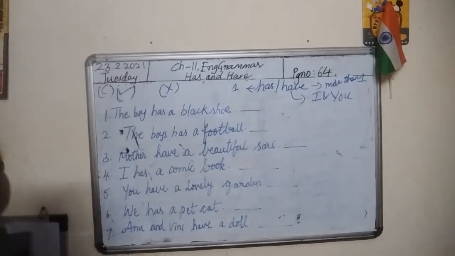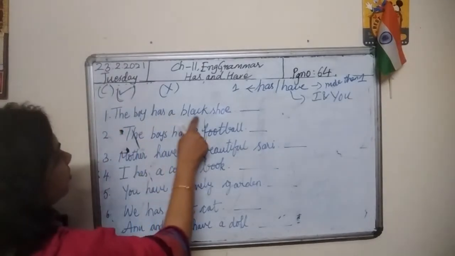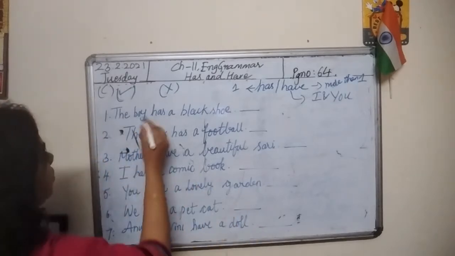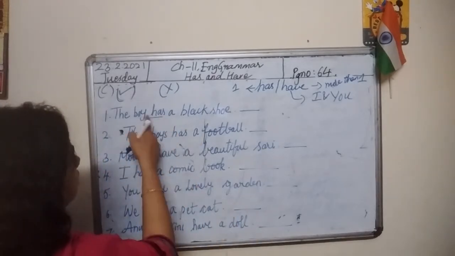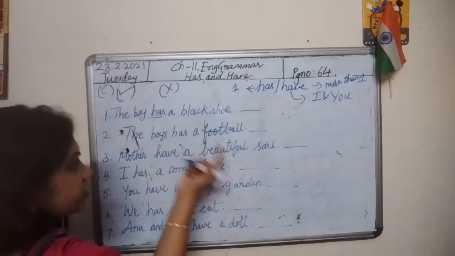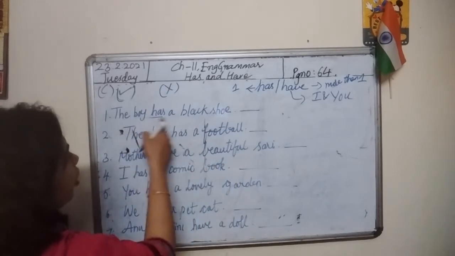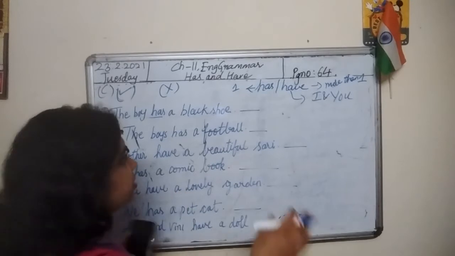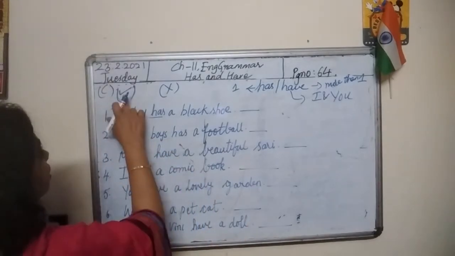The boy has a black shoe. The boy, here we are speaking about one boy. So here what is given? Has is given. So when we speak about one boy, we need to use has only, right? So the boy has a black shoe. Is there any mistake in this sentence? No, there is no mistake. So put a tick mark.